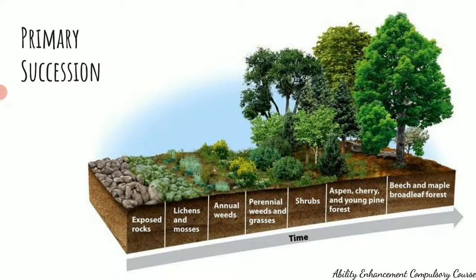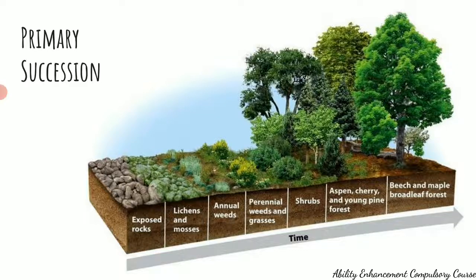As you can see over here, I have just shown you in diagrammatic form. So we have rocks on which lichens and mosses start growing. They are replaced by weeds. First we have annual weeds, and then we have perennial weeds which are replaced by shrubs. Then we have small trees, and finally we have tall forests. So this is where you have an example of a primary succession, where the colonization or succession is happening on a previously desolate area.